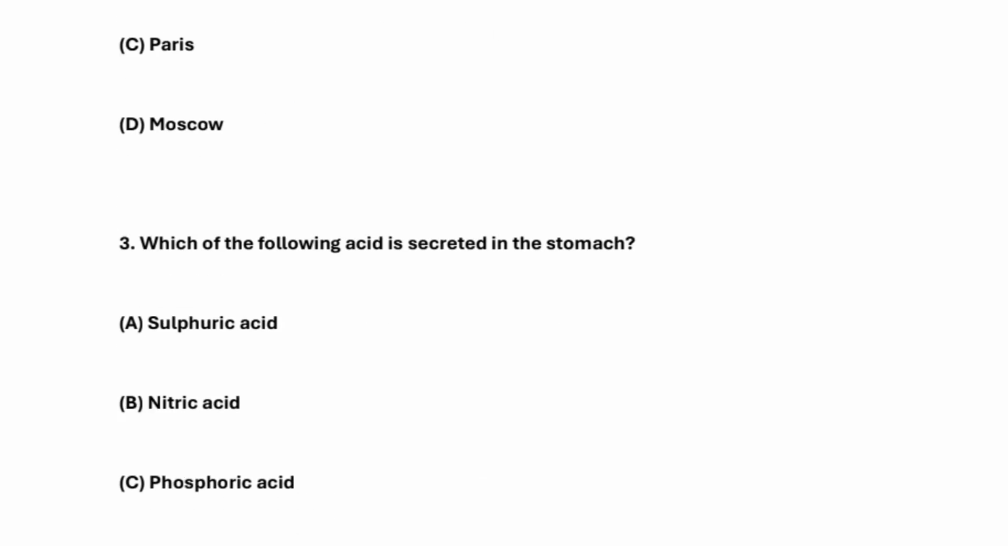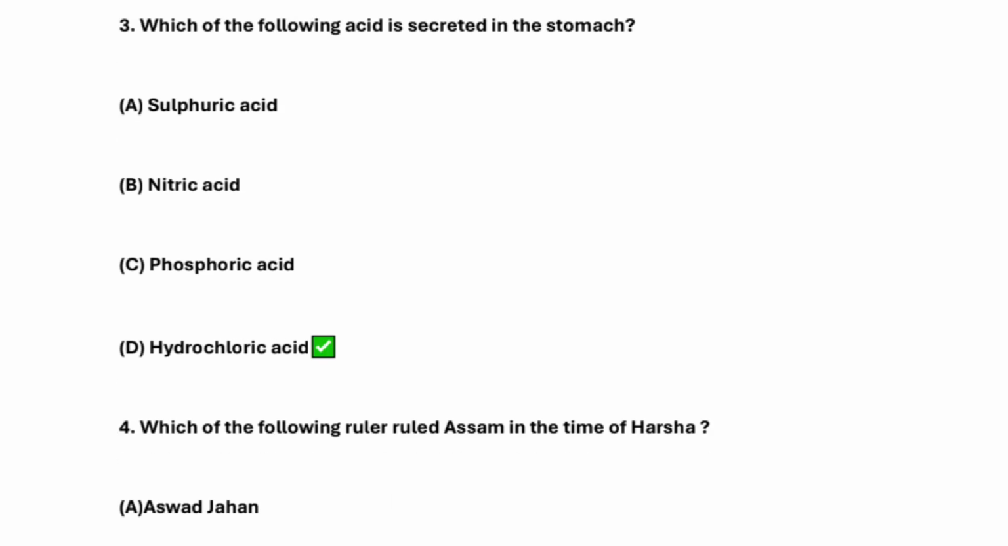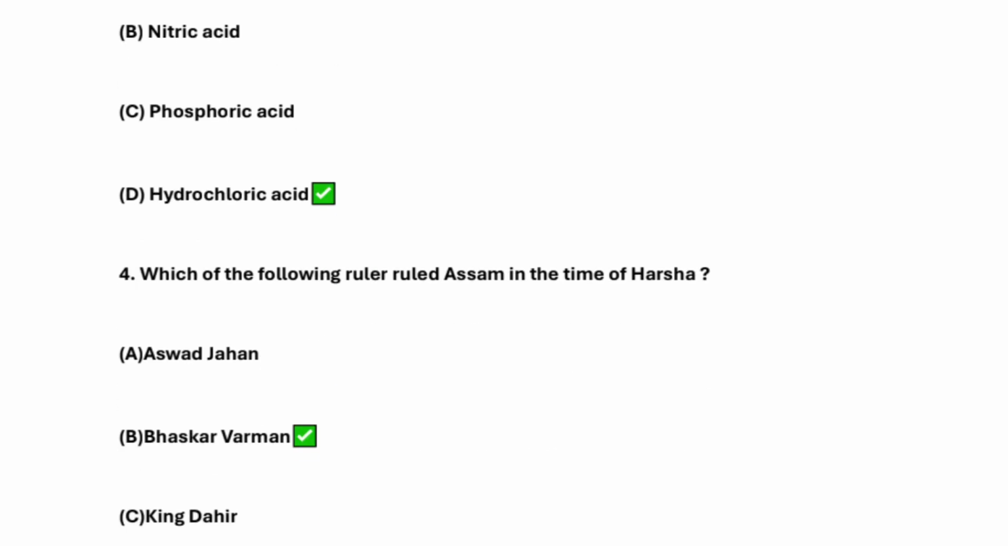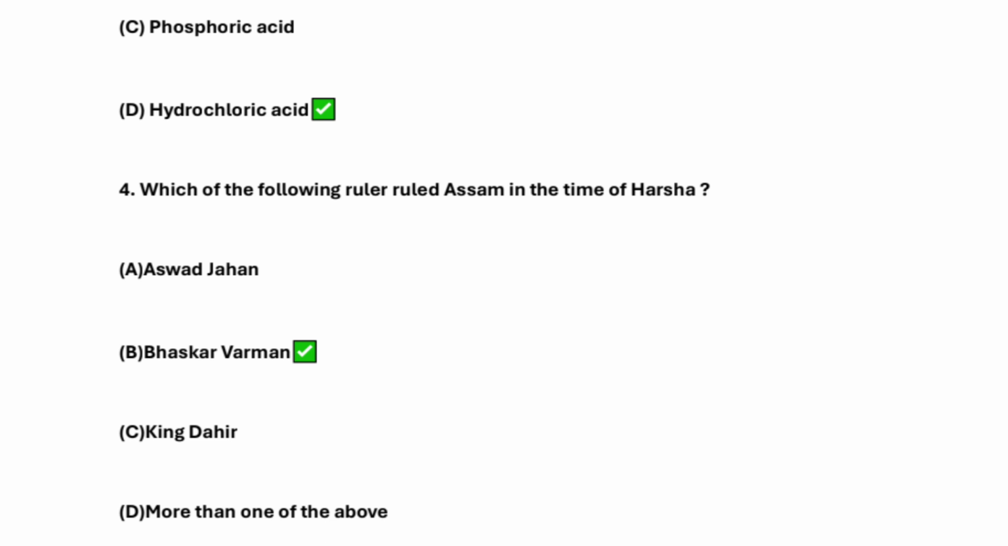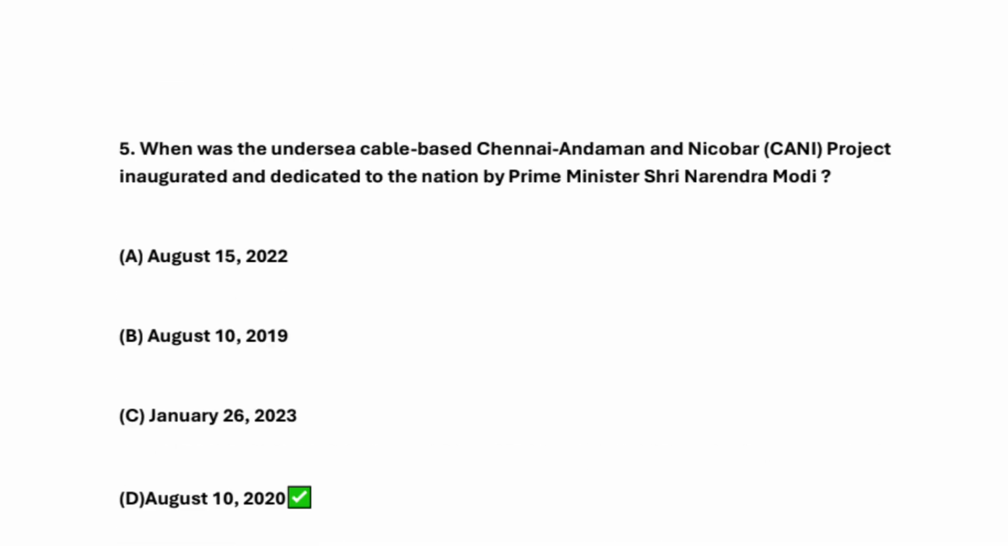So which of the following acid is secreted in the stomach? So first option is what? Sulfuric acid, nitric acid, phosphoric acid, and fourth one is hydrochloric acid. So the answer is hydrochloric acid. Which of the following ruler ruled Assam in the times of Harsha? So the answer is Bhaskar Varman, right?